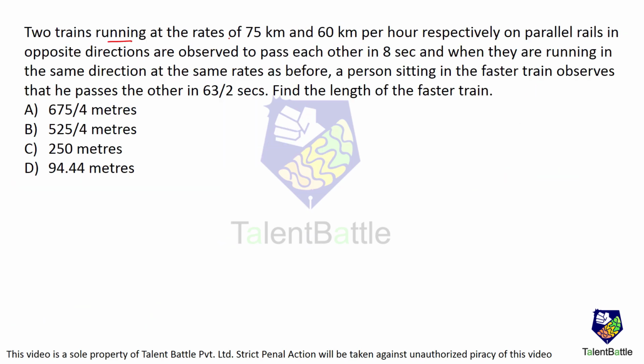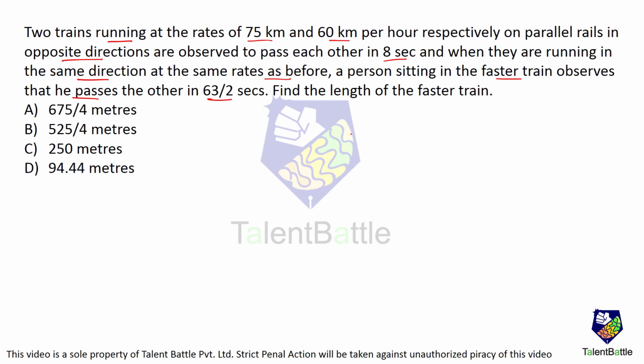Two trains running at the rates of 75 km and 60 km per hour respectively on parallel rails in opposite directions are observed to pass each other in 8 seconds. When they are running in the same direction at the same rates as before, the person sitting in the faster train observes that he passes the other in 63 by 2 seconds. Find the length of the faster train.